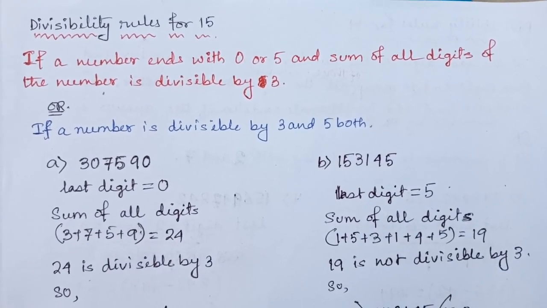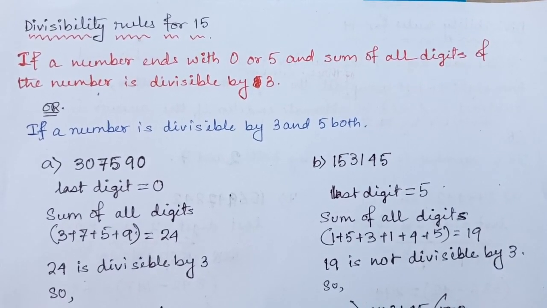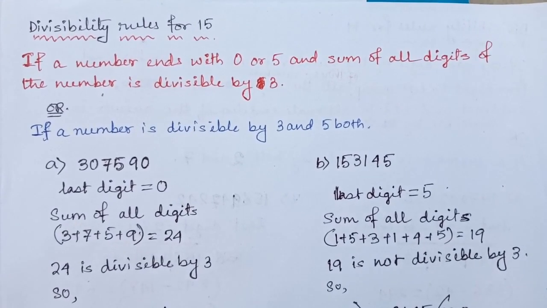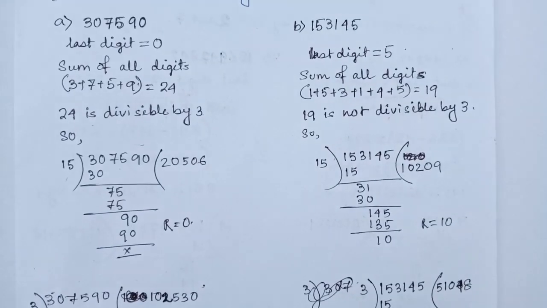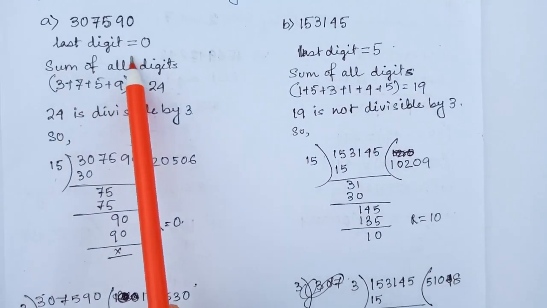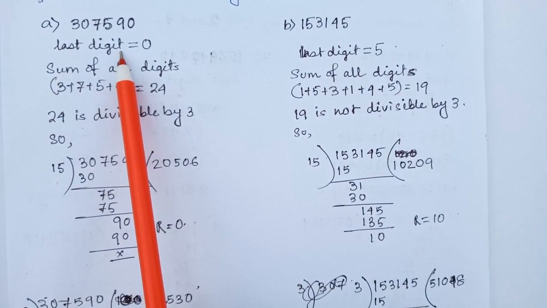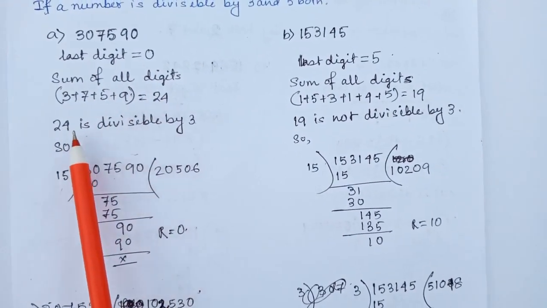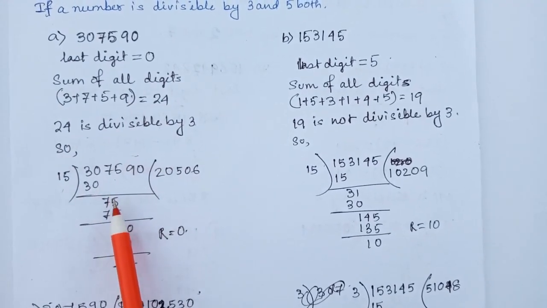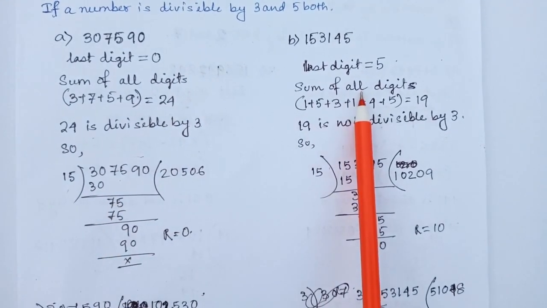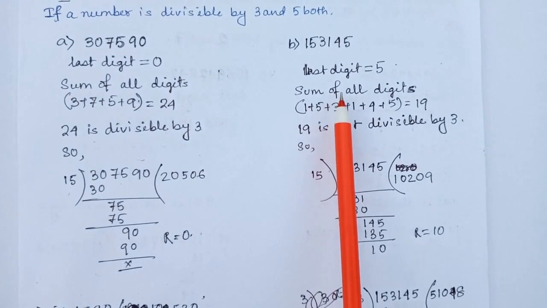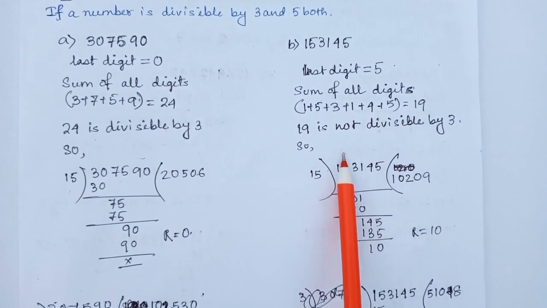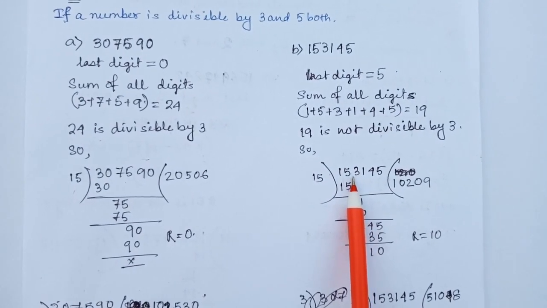And in another way, if a number is divisible by both 3 and 5, then the original number must be divisible by 15. Okay? So let's check. Here in this number, 307590, the last digit is 0 and the sum of all digits is 24, which is divisible by 3, so the number is divisible by 15. But in this case the last digit is 5 but the sum of all digits is 19, which is not divisible by 3, so the number is not divisible by 15. Okay?